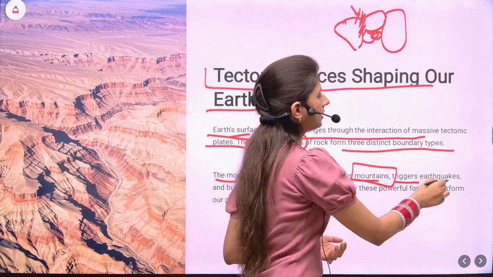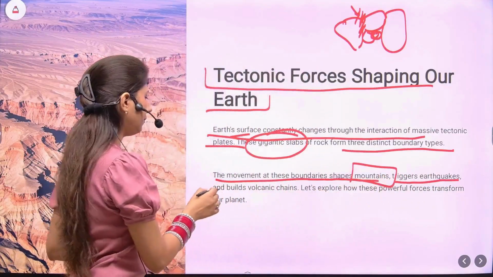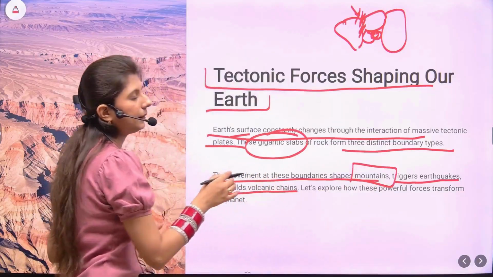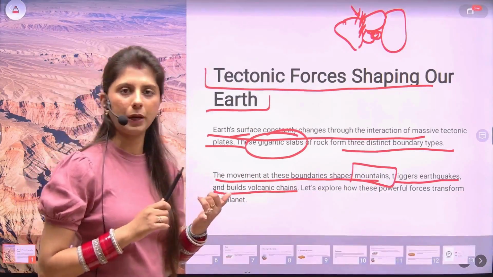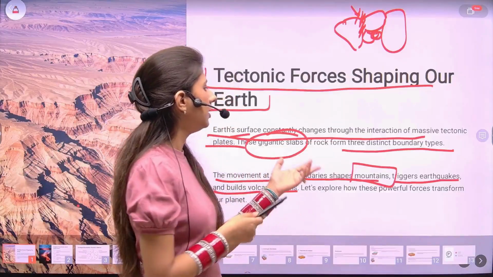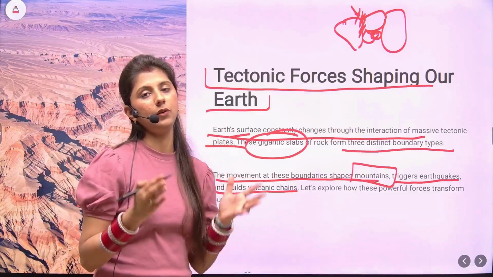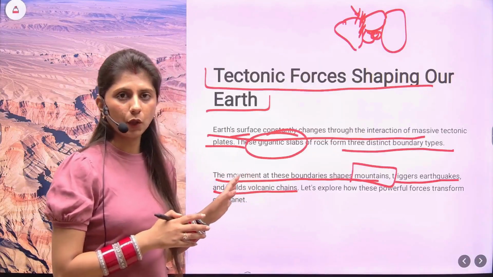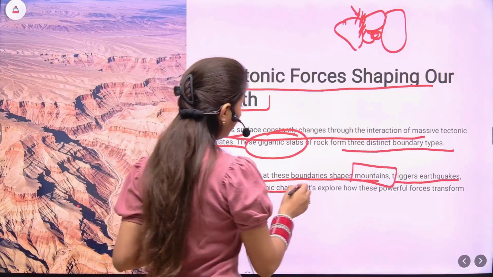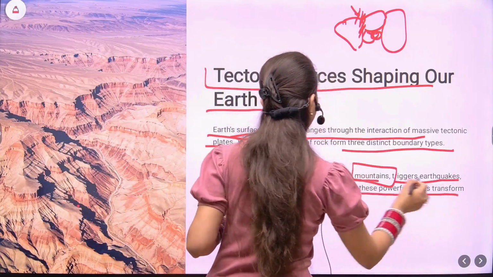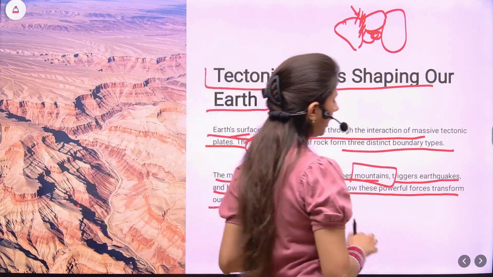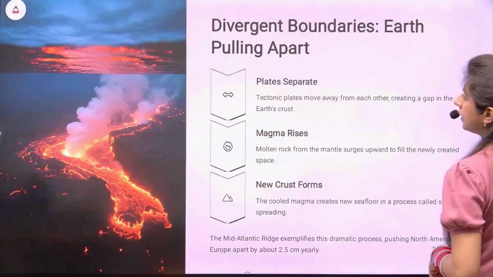It also triggers earthquakes as well as builds volcanic chains. So all three major processes, the creation of mountain building forces, earthquakes and volcanoes, happen along these plate boundaries. This is a very important topic. Let's explore how these powerful forces transform our planet.